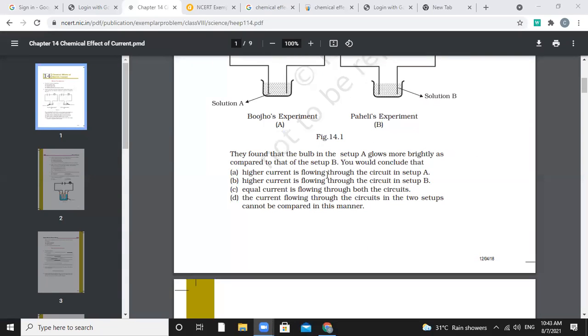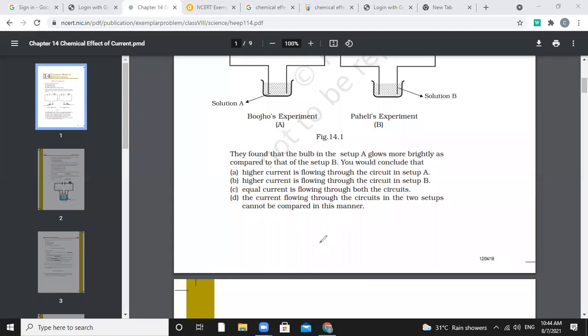After that, they found that the bulb in setup A glows more brightly. I have already shown you in the solid experiments that the bulb glowed more brightly when we took copper, and you saw the effect with iron, but those were solids.